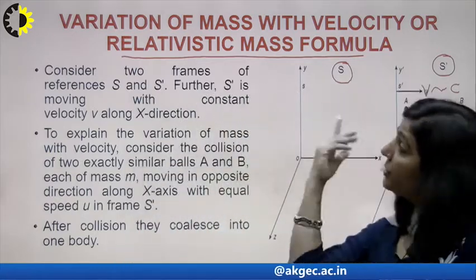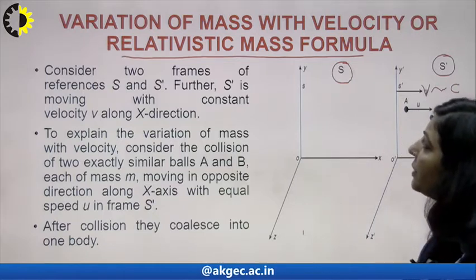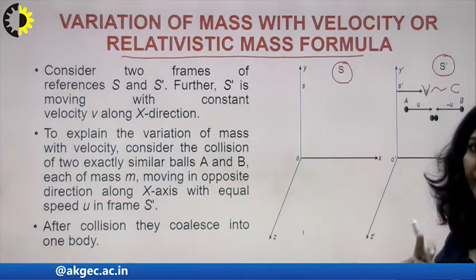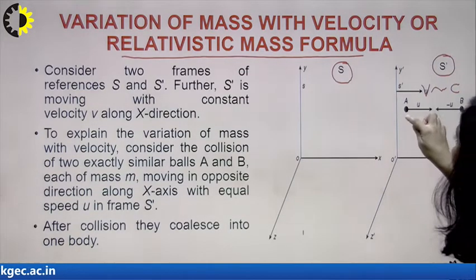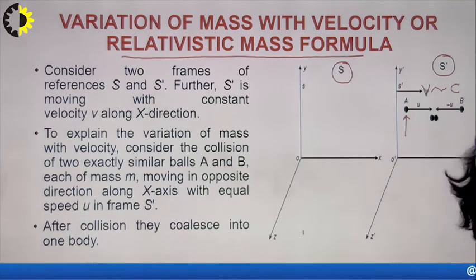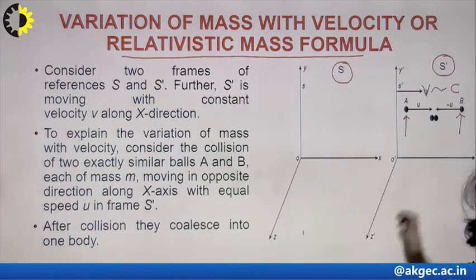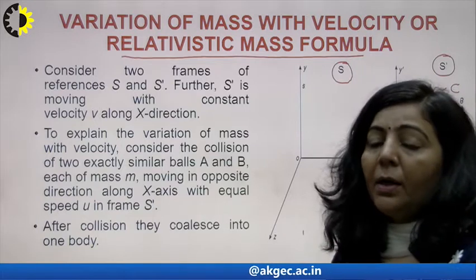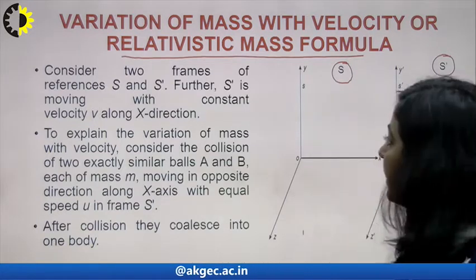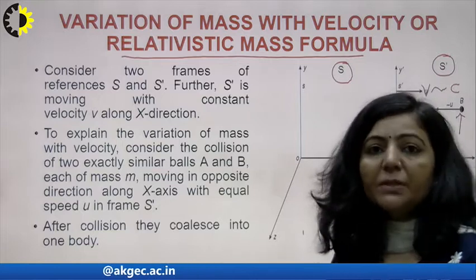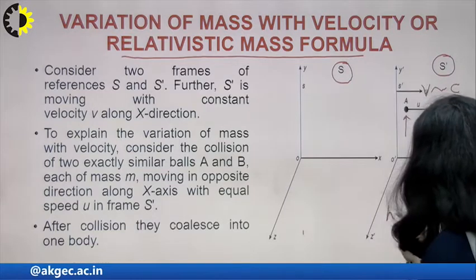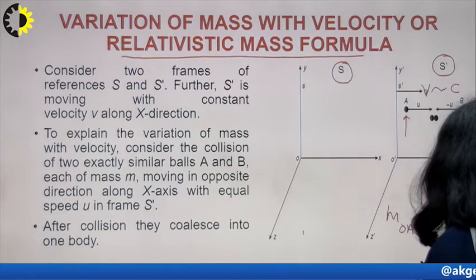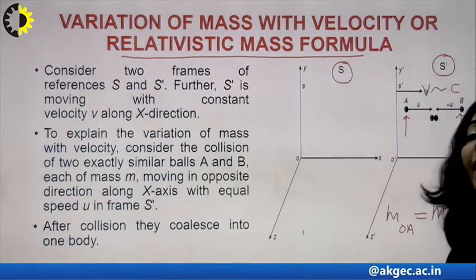Now, in order to derive this relativistic mass formula, we have taken 2 masses, 2 identical particles actually. This is the first particle, A, and the second identical particle is B. In frame S dash there are 2 identical particles. If the particles are identical, their mass at rest will be the same. So the rest mass of particle A is exactly equal to the rest mass of particle B, because both particles are identical in nature.